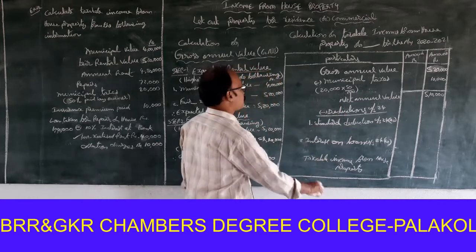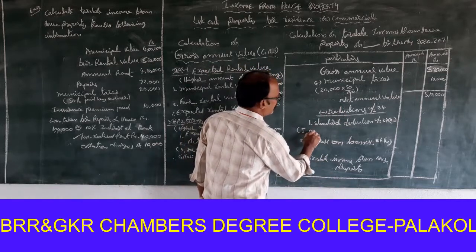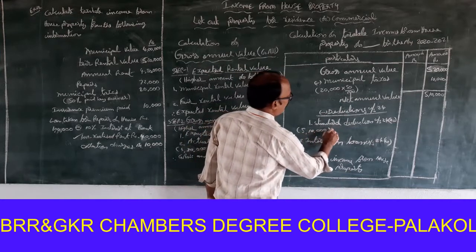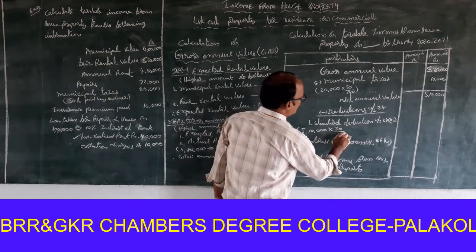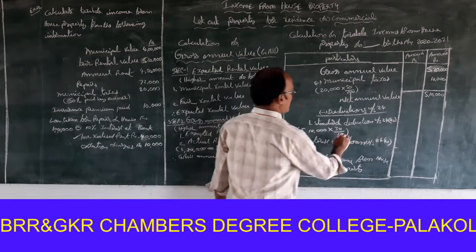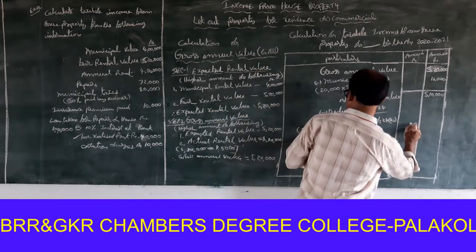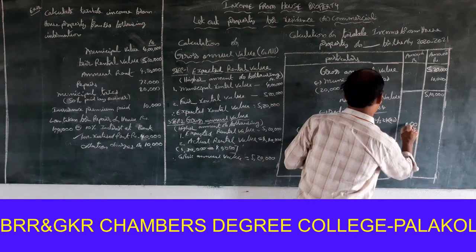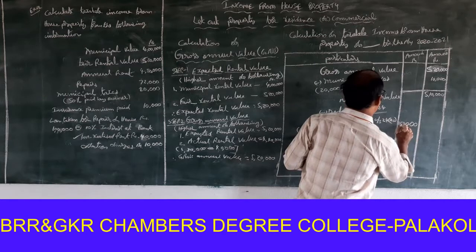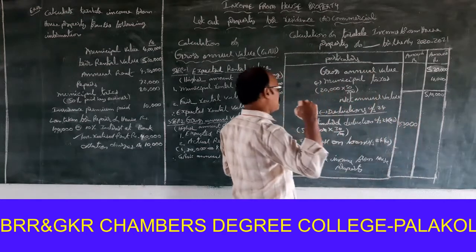So 5,10,000 into 30 by 100 is equal to 1,53,000.